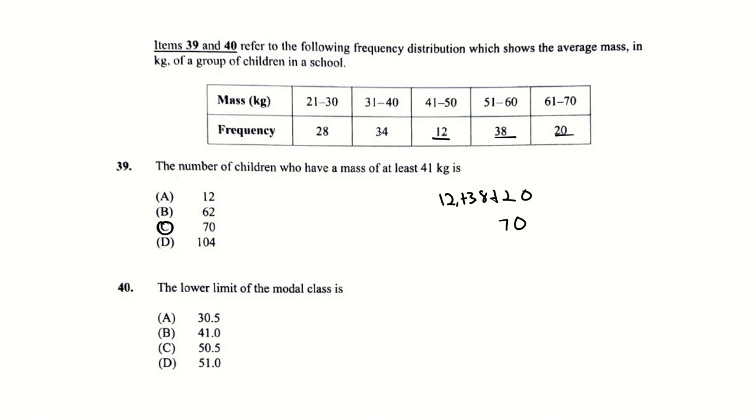Right, the lower limit of the modal class. Modal means most popular. The most popular one here is 38, and you want the lower limit.